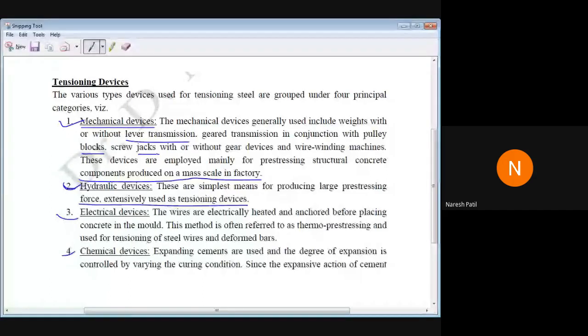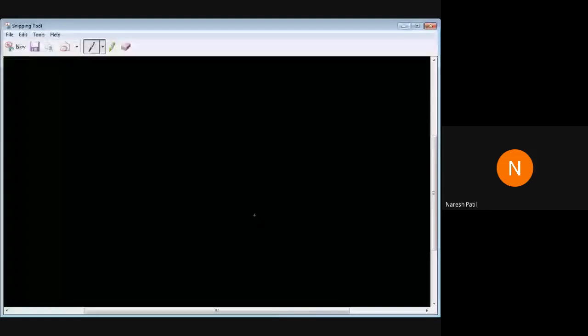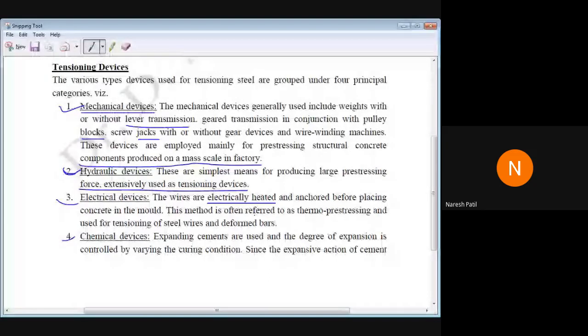Then we have electrical devices. In electrical devices, the wires are electrically heated. The wires will be heated before stretching. Then the cables will be stretched, and it will be anchored before placing the concrete in the mold. Correct? The cables will be heated and stretched, and it will be locked at the ends, and the concrete will be placed.